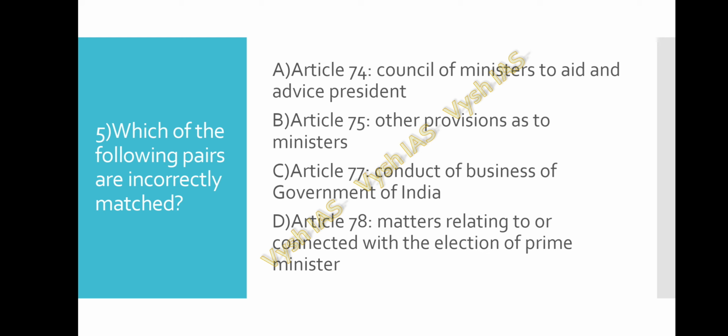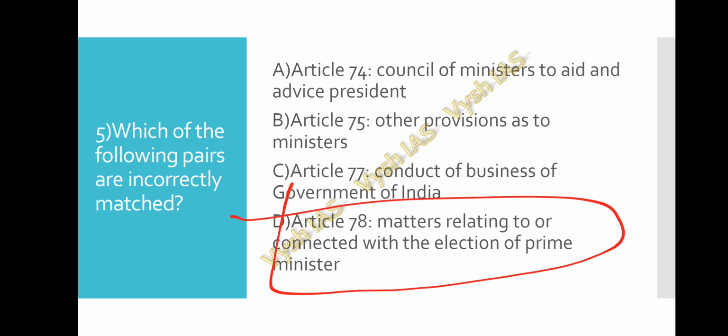Question number 5. Which of the following pairs are incorrectly matched? Option A, Article 74, Council of Ministers to aid and advise the President. Article 75, Other provisions as to ministers. Article 77, Conduct of Business of Government of India. And Article 78, Matters relating to or connected with the election of the Prime Minister. Okay, they are asking which is incorrectly matched. So option D is incorrectly matched.